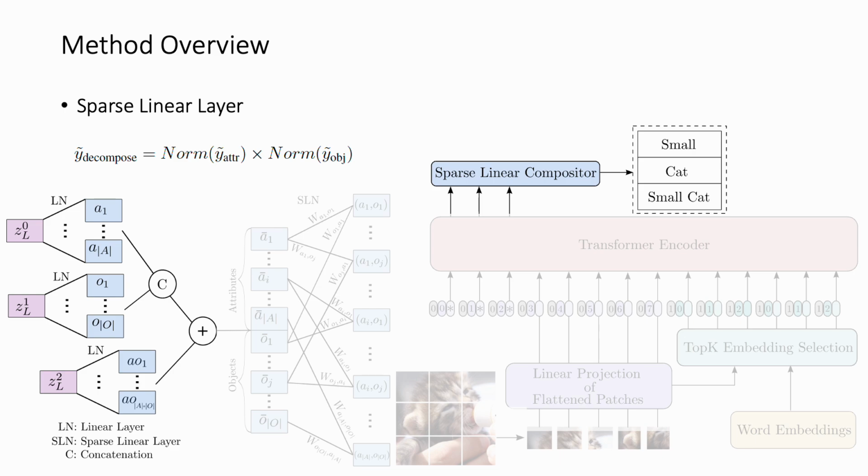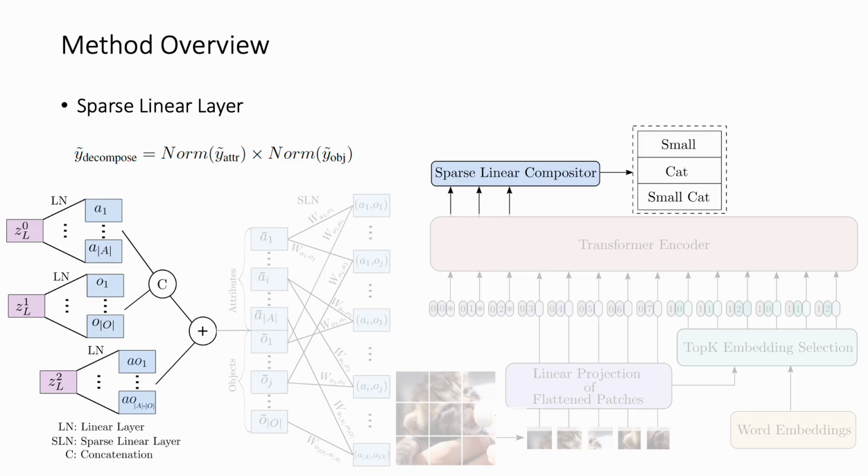Given three class tokens, the sparse linear compositor computes an attribute prediction vector and an object prediction vector as auxiliary outputs, and a composition vector between all the attributes and objects. Initially, the first two class tokens are processed through two learnable MLP heads.